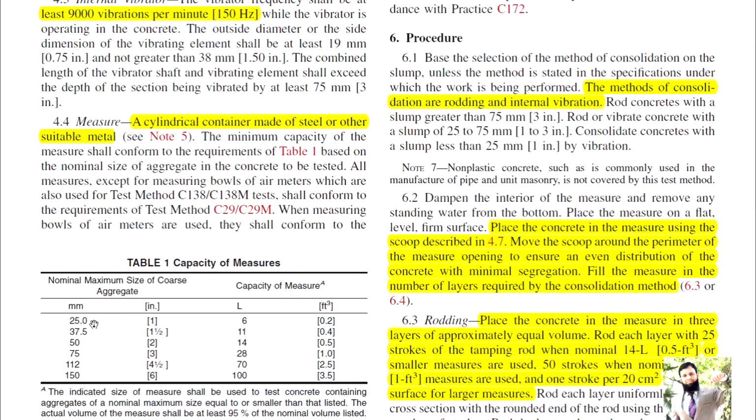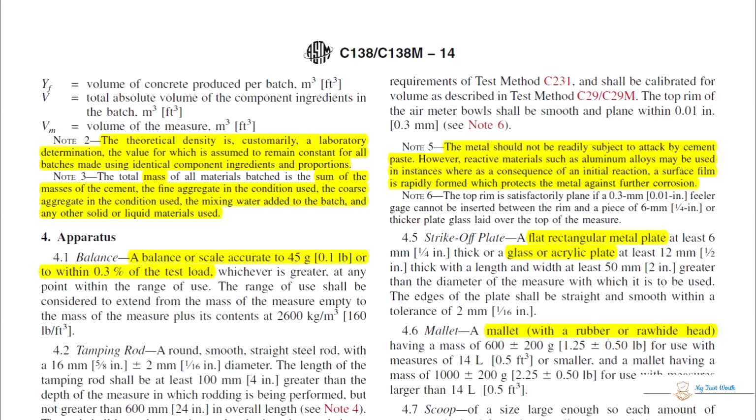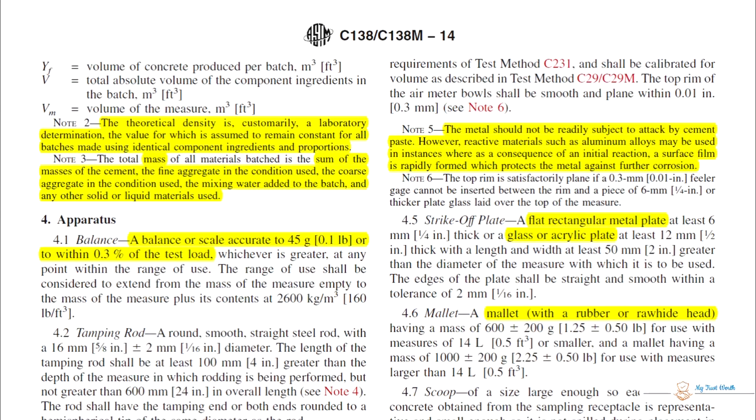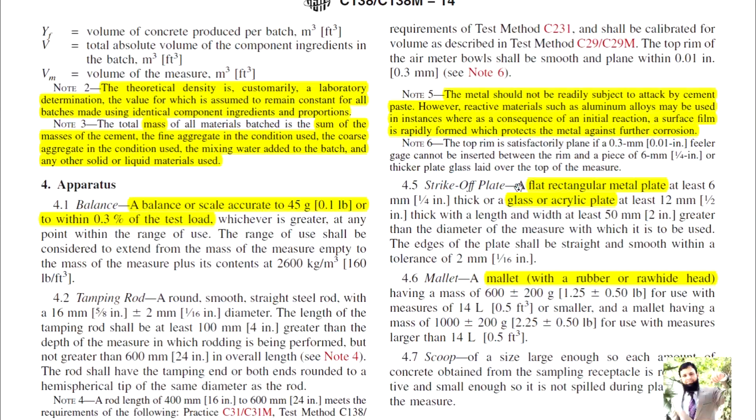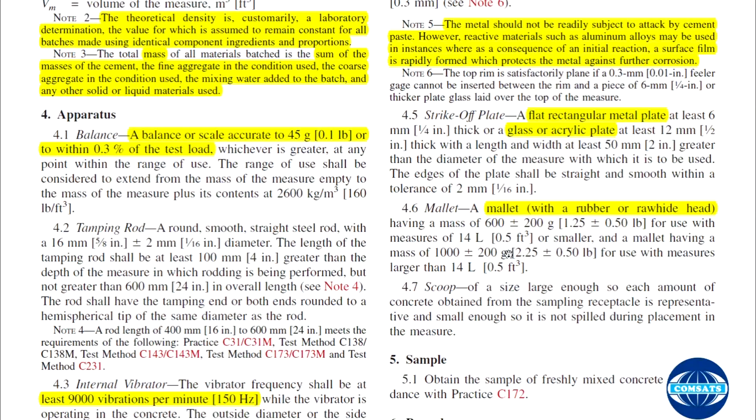These are based on the coarse aggregate, and if your coarse aggregate size is 1 inch, 2 inch, or 3 inch, then the measuring capacity of the measure should be accordingly. Strike-off plate: a flat rectangular metal plate, and a glass or acrylic plate can also be used. Mallet: a rubber mallet with a rawhide head.